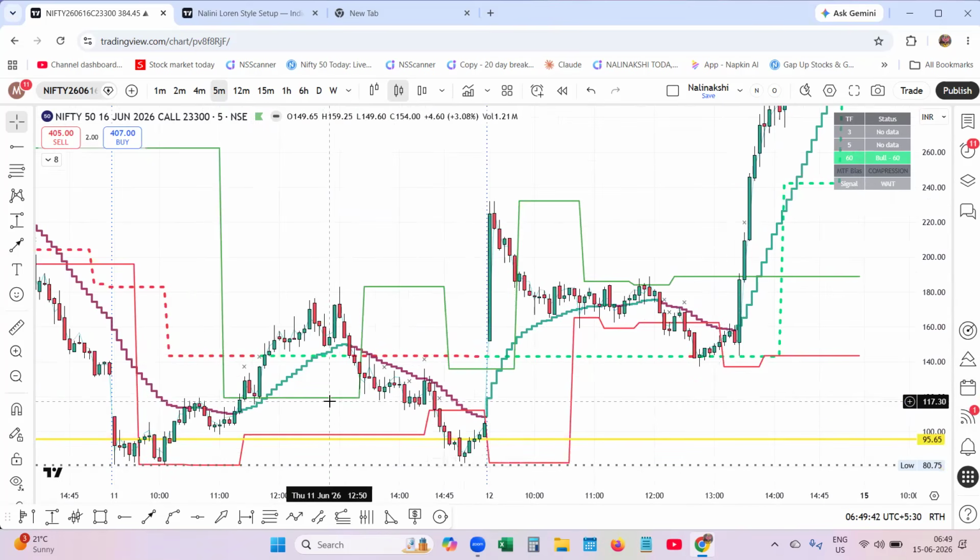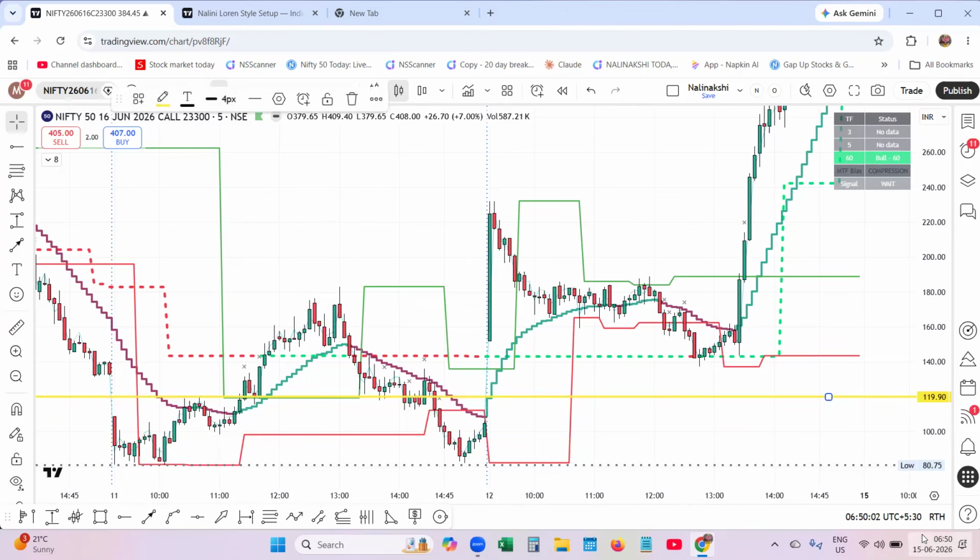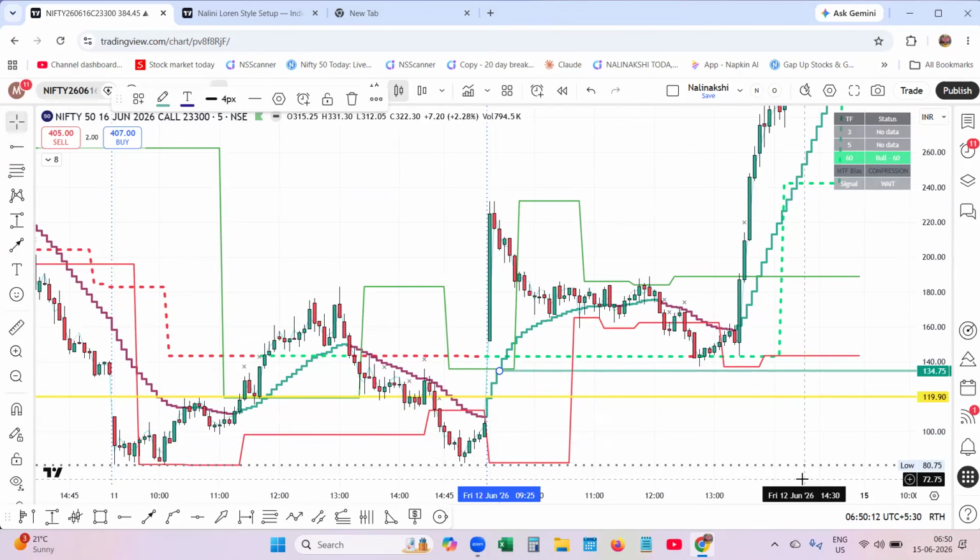See what I do. If you see here, the market made a high, right? From low to high, how did it make it? It was a range breakout. This is the range high and range low, and this is the range breakout. You can mark this level. And when the market gaps up next day, this is the level to watch for. Even if you enter wrongly, this is your stop loss.